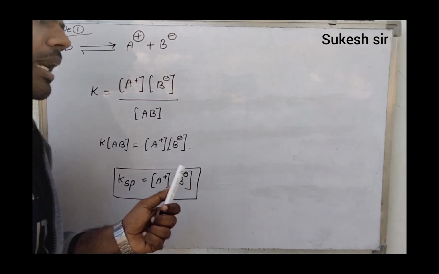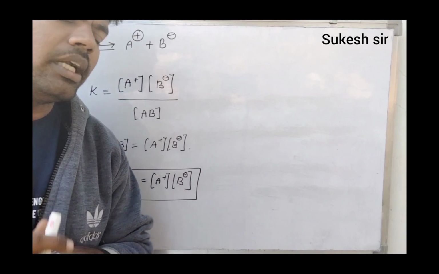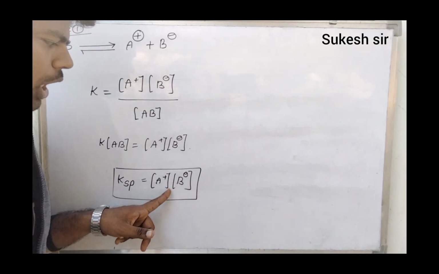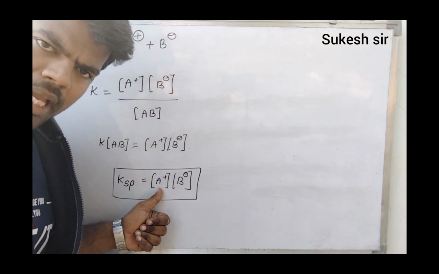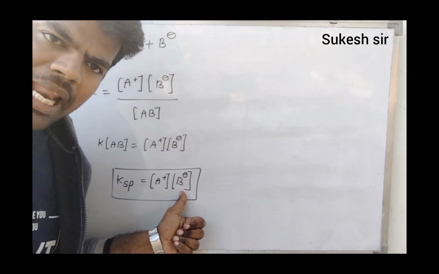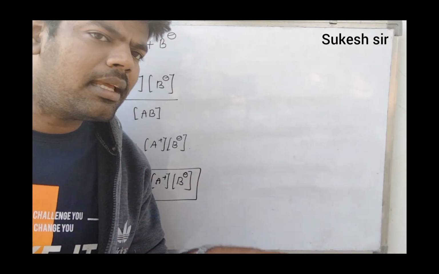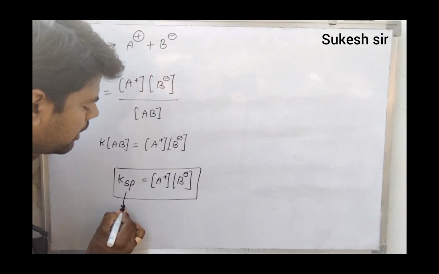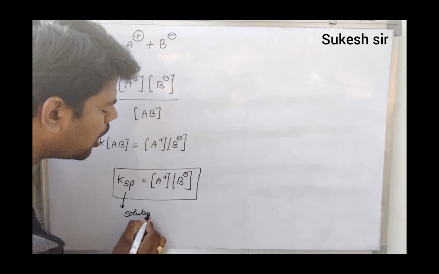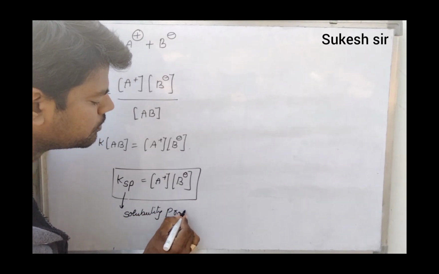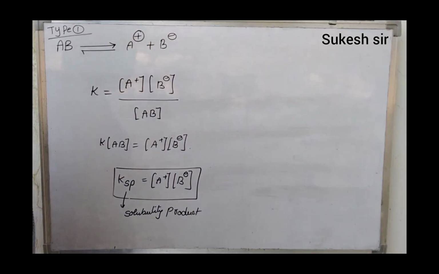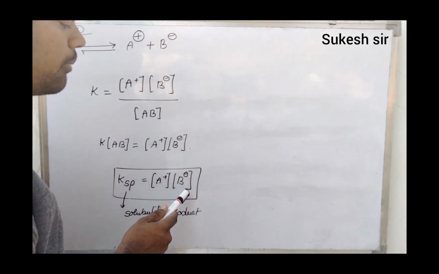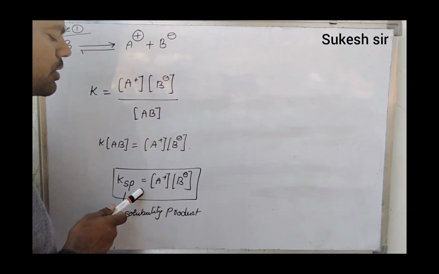Based on this simple example, we can easily identify the definition of the solubility product. What is the solubility product, friends? The product of the molar concentration of a cation and the molar concentration of an anion for a sparingly soluble salt is said to be Ksp, where Ksp is the solubility product. Got it? What is the solubility product? The product of the molar concentration of a cation and the molar concentration of an anion is said to be Ksp.